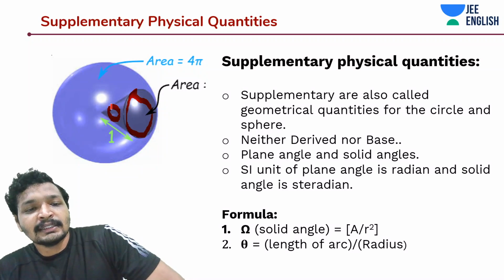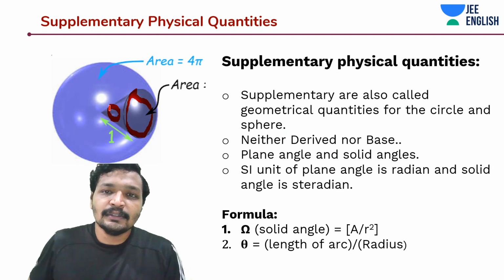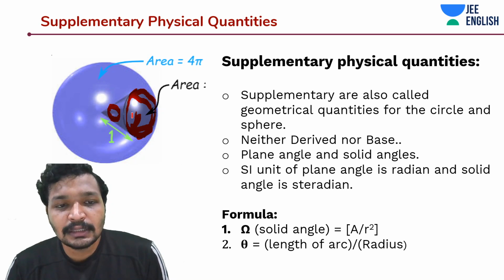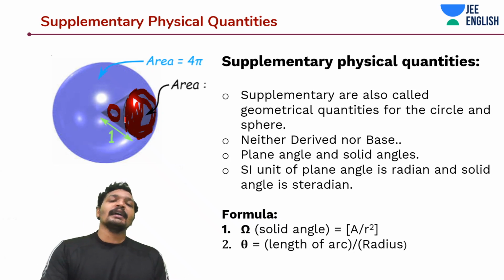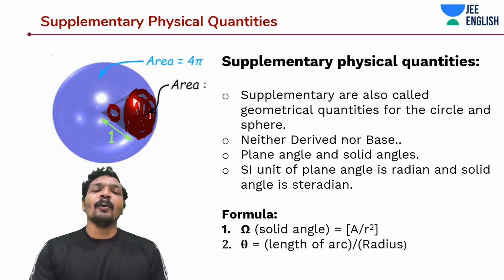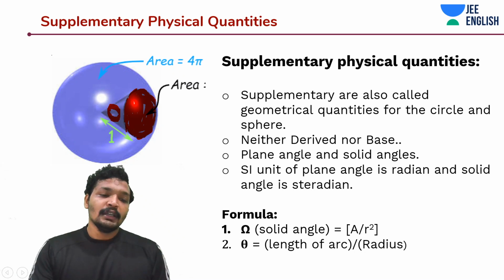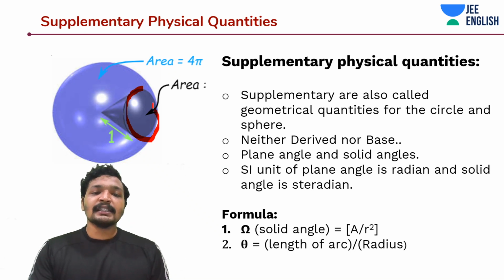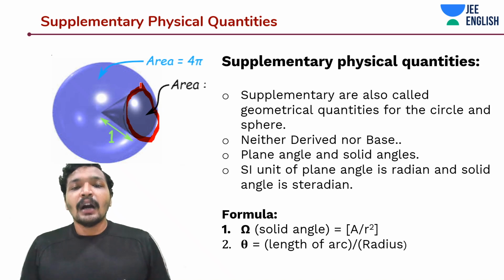That solid angle is expressed in terms of steradian. This cone itself has a solid angle, right? And what I'm concerned about is the base area of the cone. This base area of the cone is what I'm concerned about, and I'll divide it by r square.